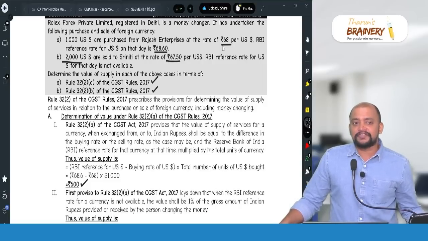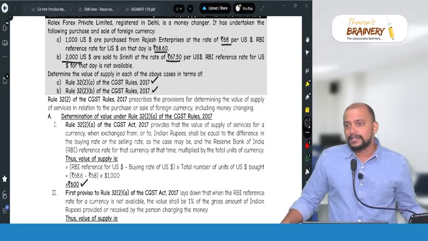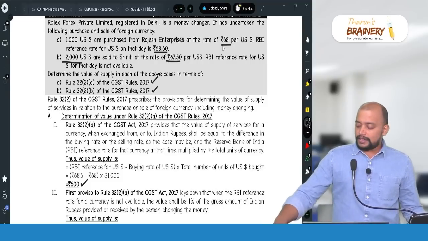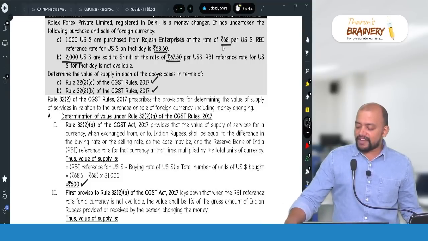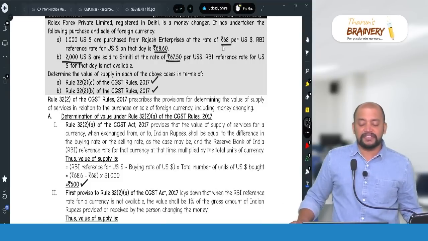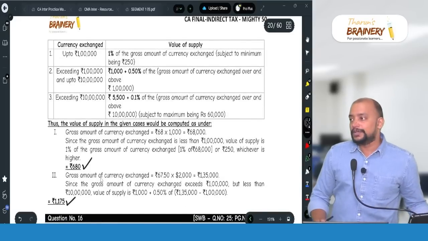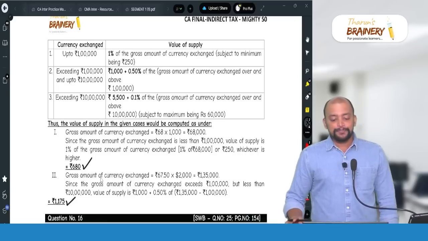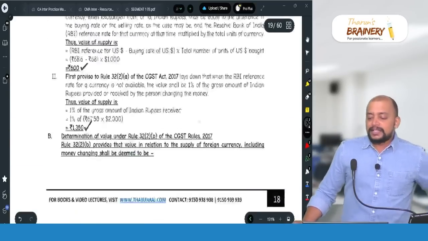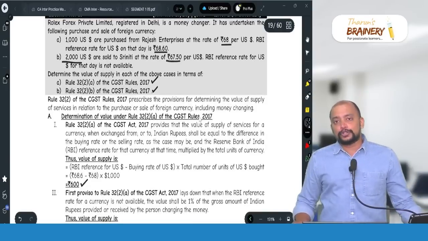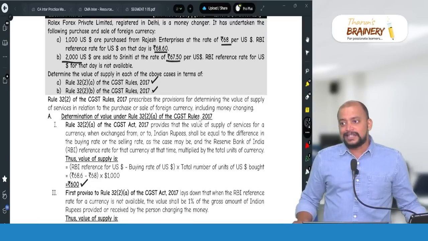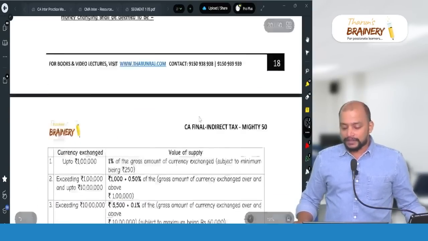Therefore, 35,000 into 0.5%, 175. 175 plus 1000, 1175 will be taken as the value as per 32(2)(b). But in case of 32(2)(a) and 32(2)(b), option once decided will remain throughout the financial year.